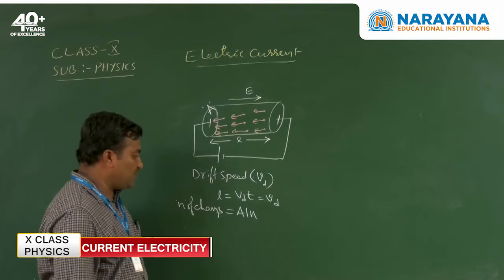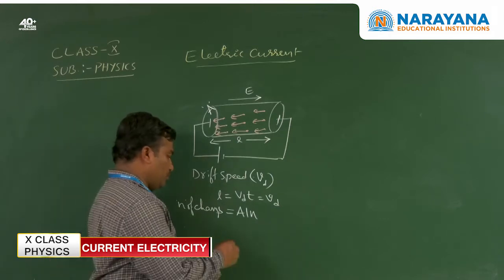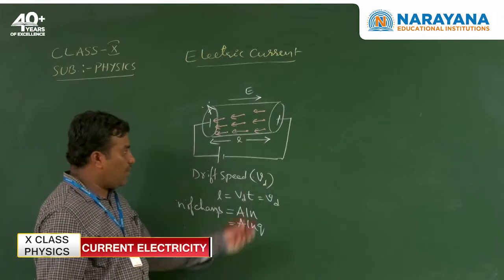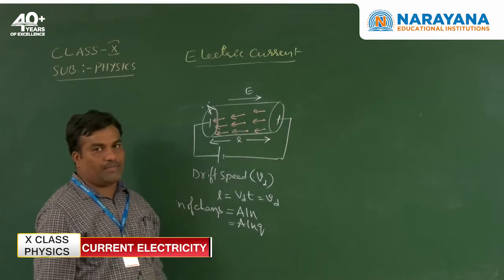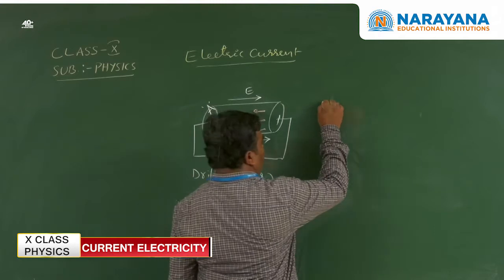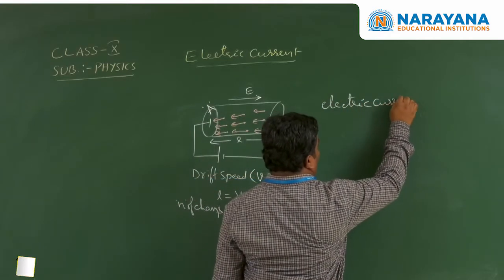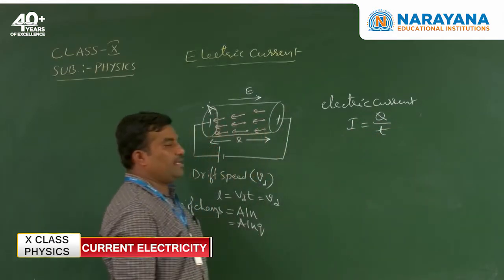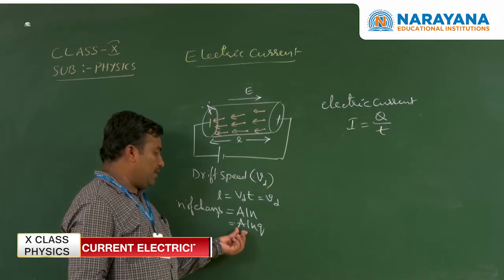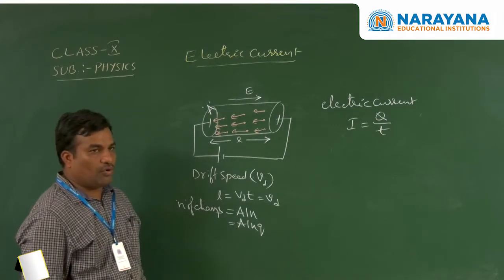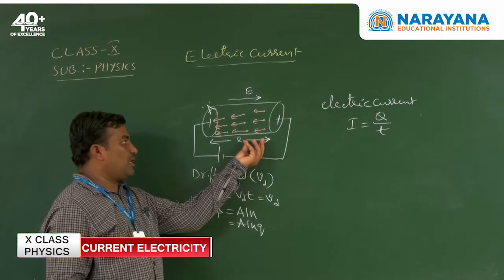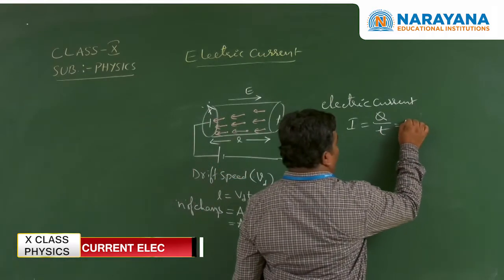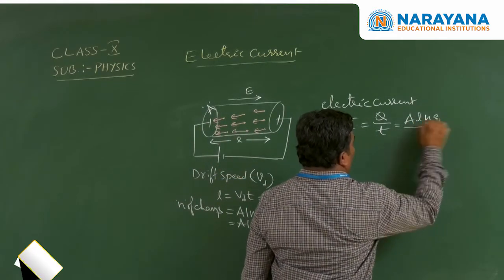Next, the charge is e or Q. So we write here A, L, N and Q. When all the charges travel from one place to another, the electric current I is equal to Q by T. The total charge in the volume is ALNQ, so I write ALNQ by time.